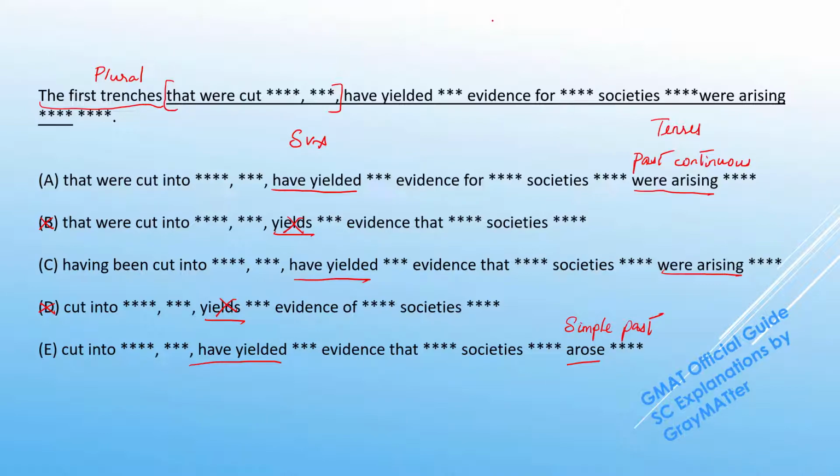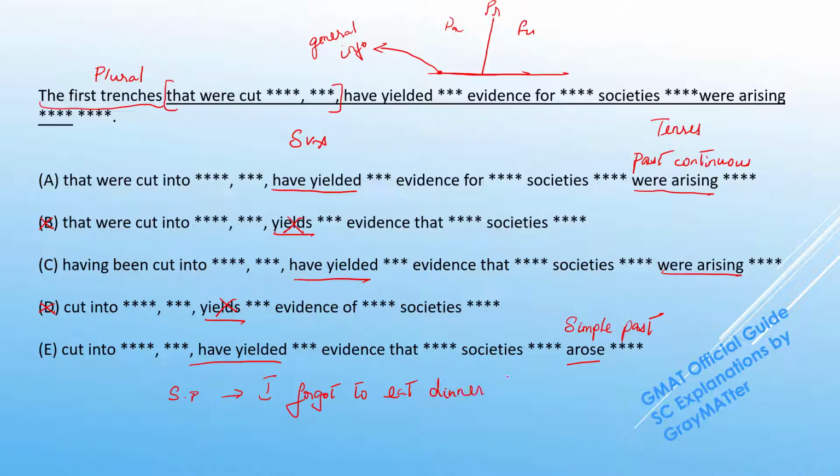See, tenses are best understood by a timeline in which this is the present, this is the past, and this is the future. So if I wanted to talk about the simple past, I would just put a dot in the past because I'm indicating that this was a general information of the past. For example, I could put something in the simple past like, I forgot to eat dinner last night. So see, this is just an instance in the past.